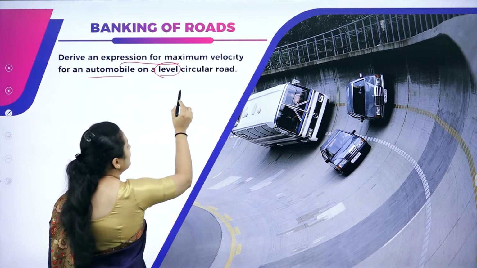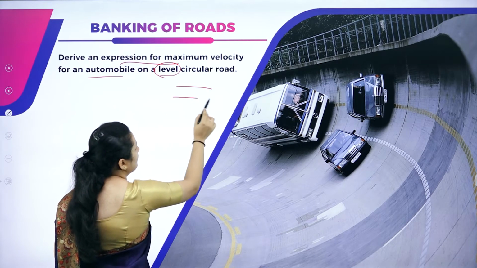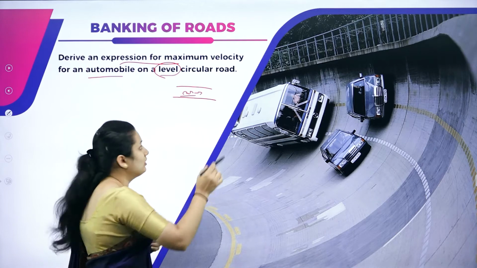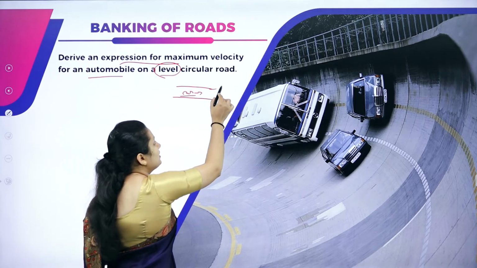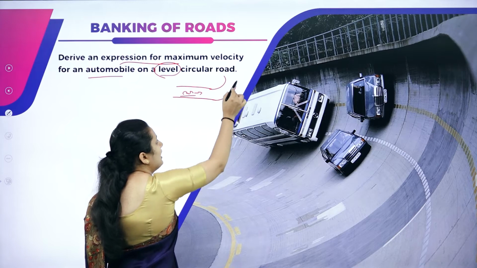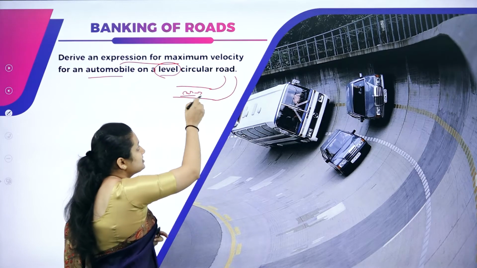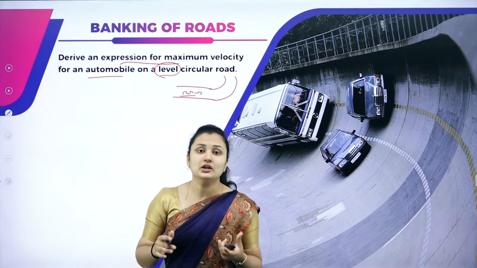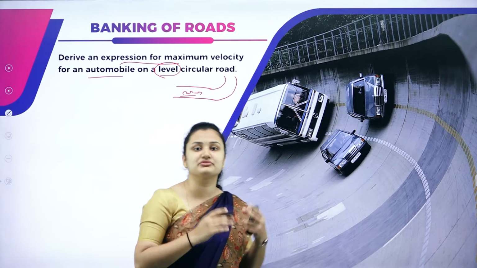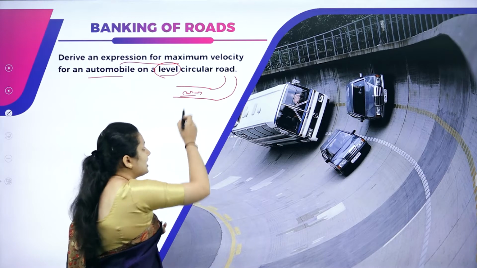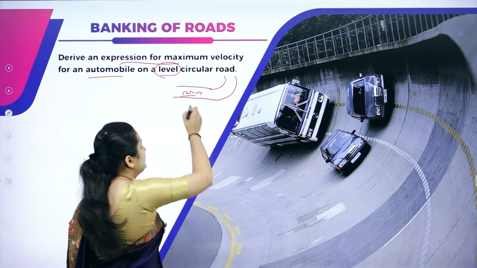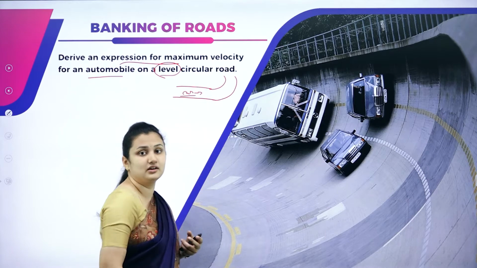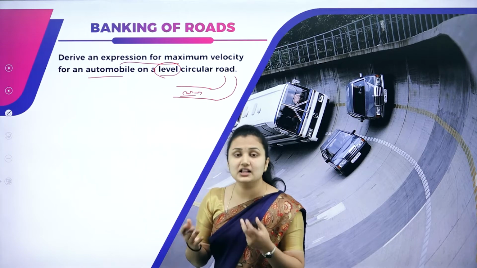Consider you have a level road. A car is moving on a level road. It happens that at a certain point it has to take a circular turn. So what happens? The car is moving in the forward direction, so the direction of velocity will change at each point of the car. If it is moving with a certain speed, with the same speed it cannot take a circular turn. That might lead to a sudden accident.